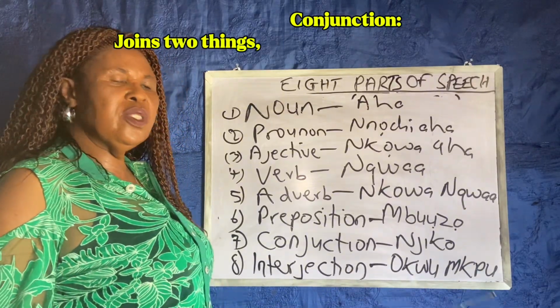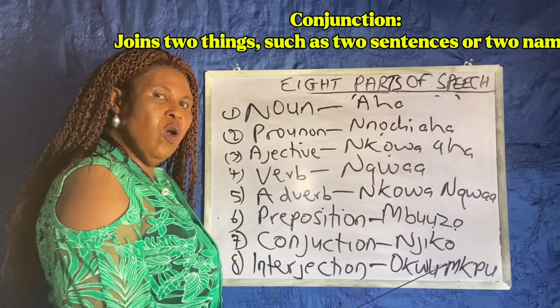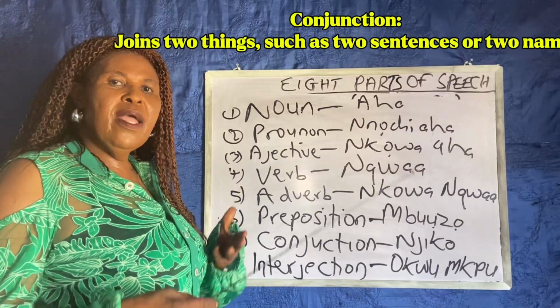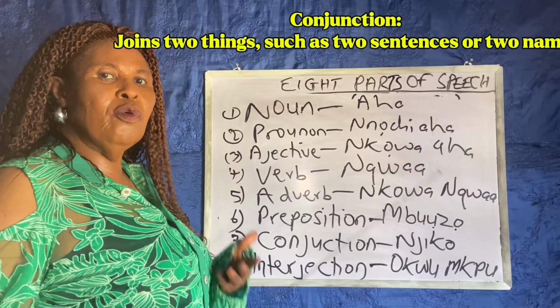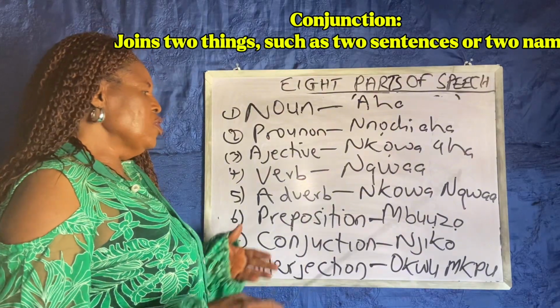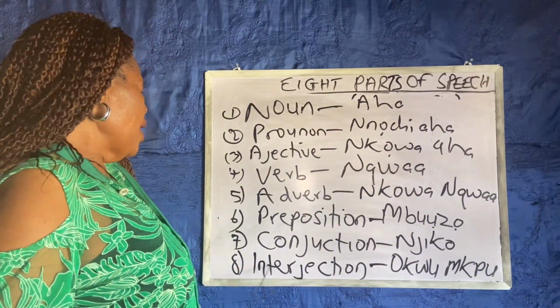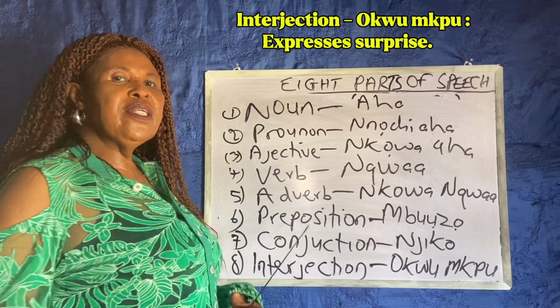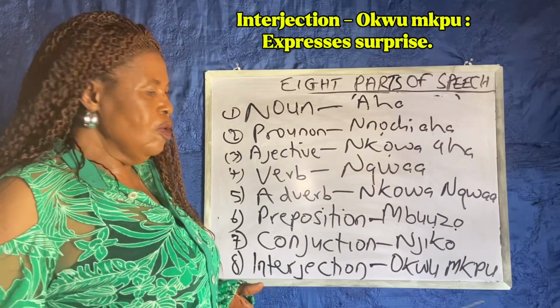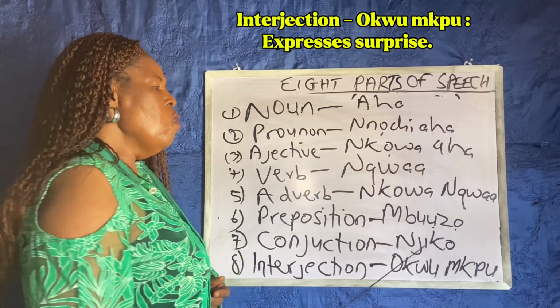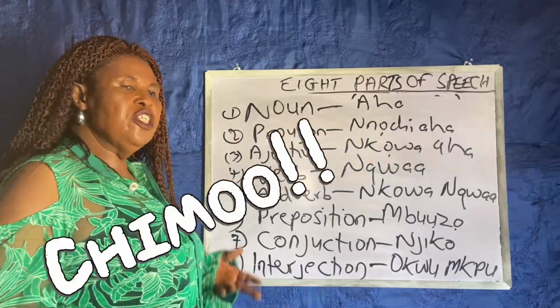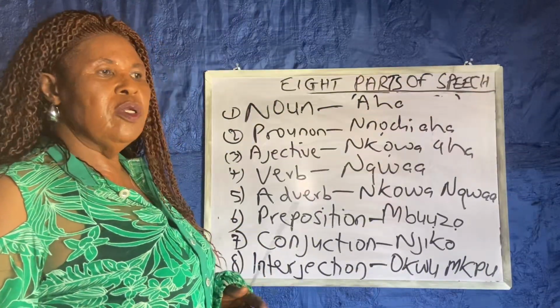Conjunction joins 2 things. In Igbo, we call it njiko. They can join sentence and sentence. They can join 2 names, Ada and Obi. That is why we call it conjunction. They join. Interjection means open mbu. Interjection means surprise. Like ewo, chai, chimo. These are interjection.